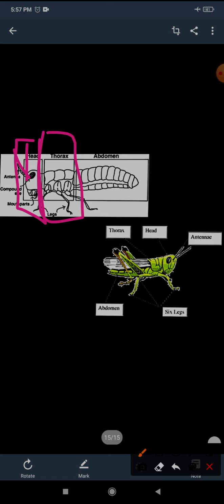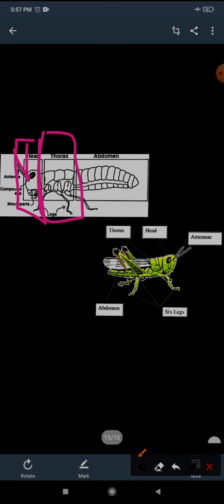The thorax is subdivided into three parts, and from each section a pair of legs emerges. There are a total of three sections in the thorax region, so three pairs make a total of six legs.